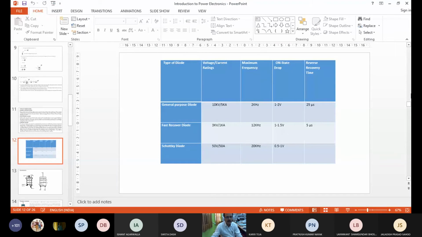First you purchase these two books, Khanchandani and Bimbhra. And then Rashid will be the text reference book. Okay then, bye.